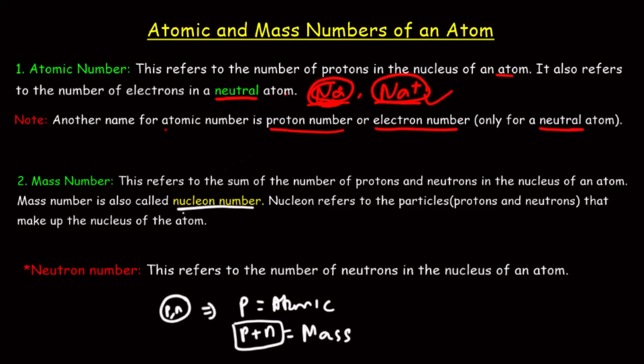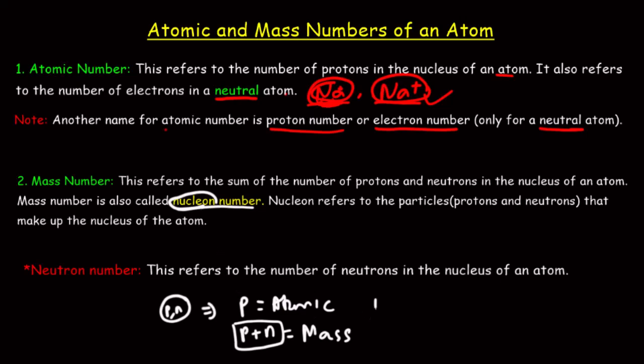And why is that so? The reason is because generally the term nucleon stands for the particles that can be found in the nucleus of the atom. So nucleon is a collective term for the particles that can be found in the nucleus of the atom. And these particles are protons and neutrons.